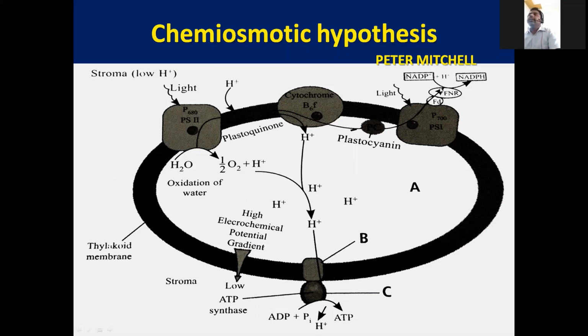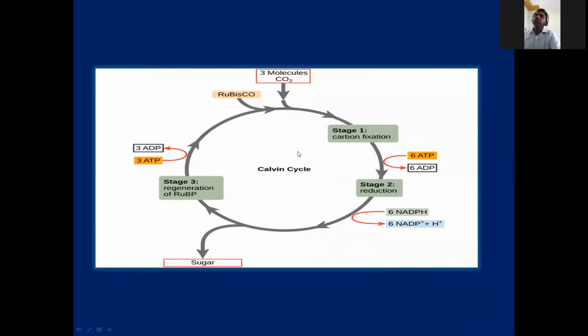Now in light reaction, NADPH and ATP are synthesized. Now these ATP and NADPH are involved in the dark reaction, where the scientist Calvin proved that ATP and NADPH are utilized. The CO2 molecules are received by RuBP and carbon fixation occurs.